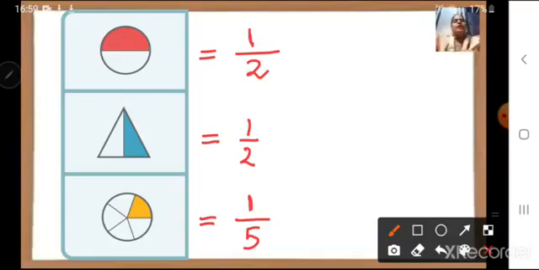So children, till now we have understood what a fraction is. Fraction is a part of a whole.